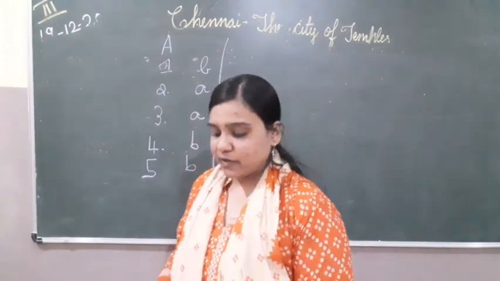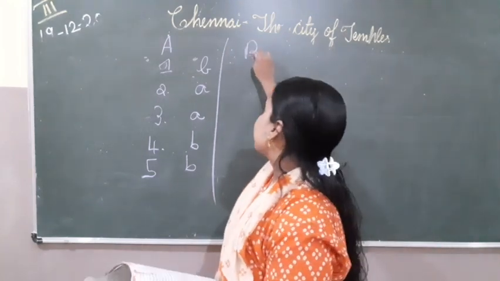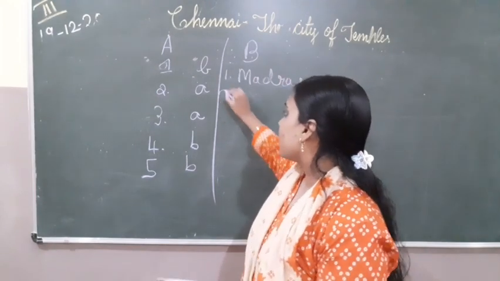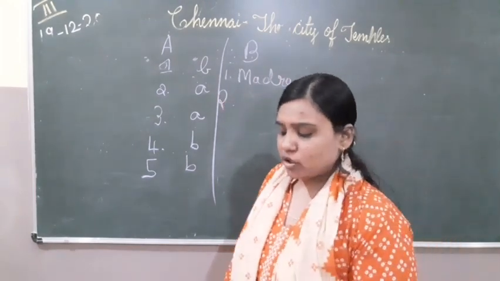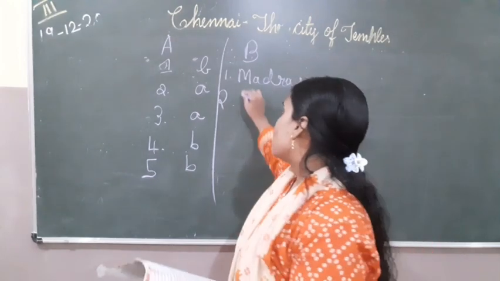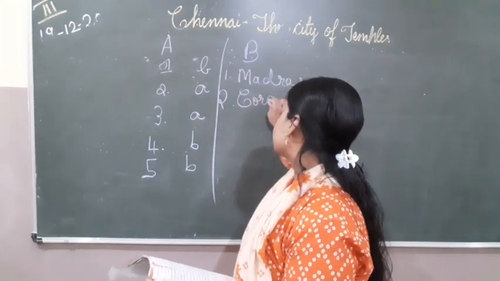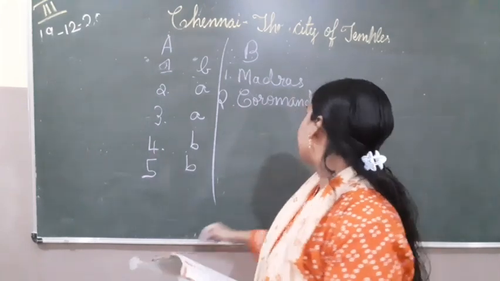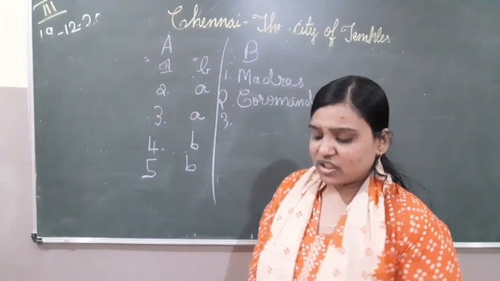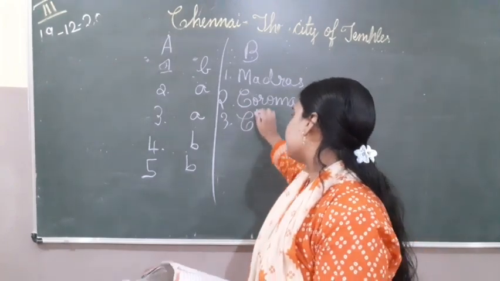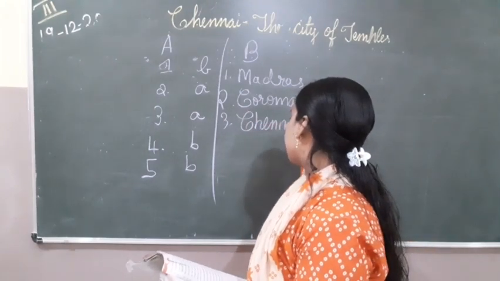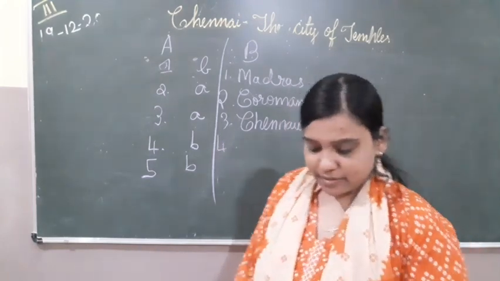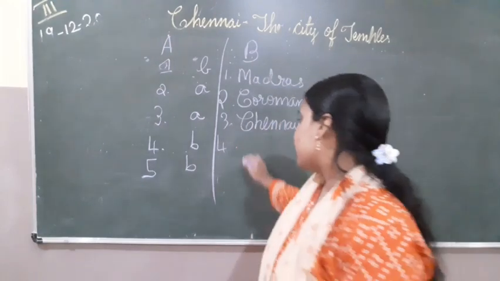Chennai is the capital of Tamil Nadu. It was earlier known as Madras. Second, Chennai is located on the southeast coast of India called Coromandel coast. Third, people of Chennai are called Chennaites. Fourth, the traditional dress of men is veshti and shirt.